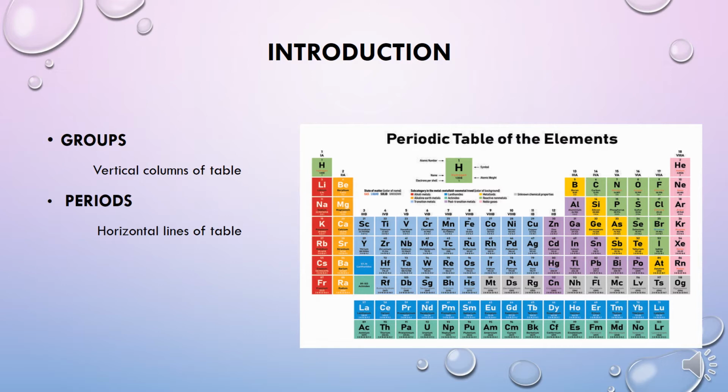What is the periodic table? In the 19th century, chemists devoted much of their efforts to attempts to arrange elements in a systematic manner. The elements known at that time were arranged in the form of a table which is known as the periodic table. In the periodic table, vertical columns are called groups and horizontal lines of the table are known as periods.